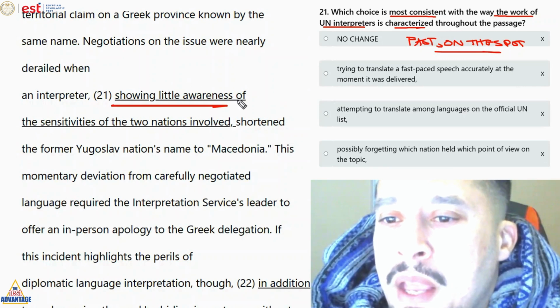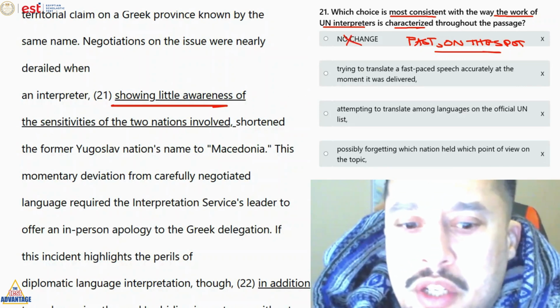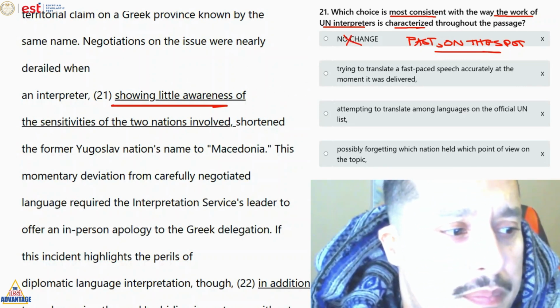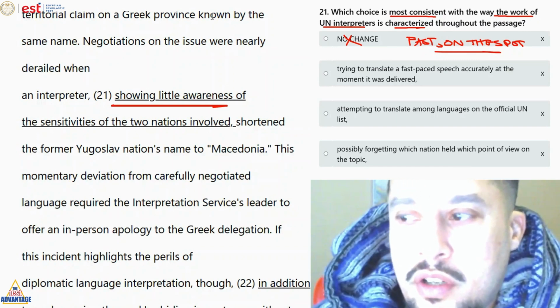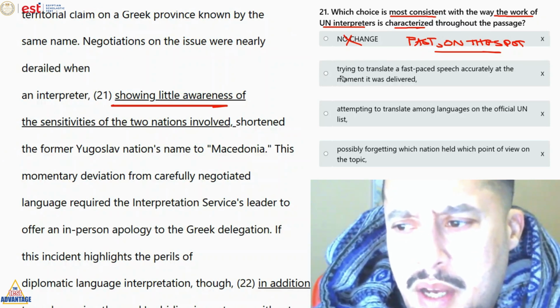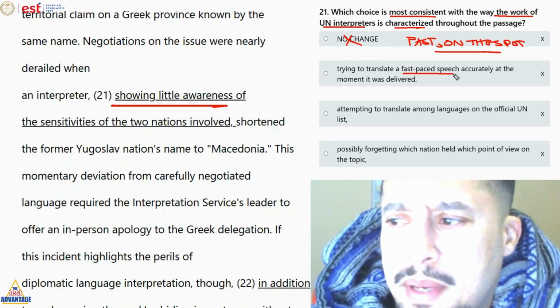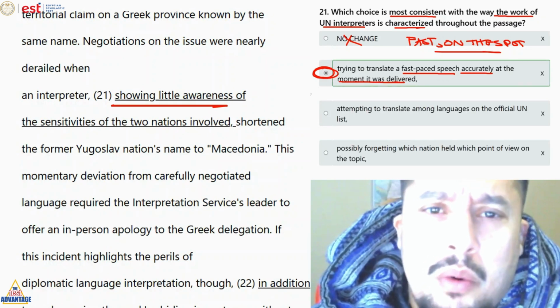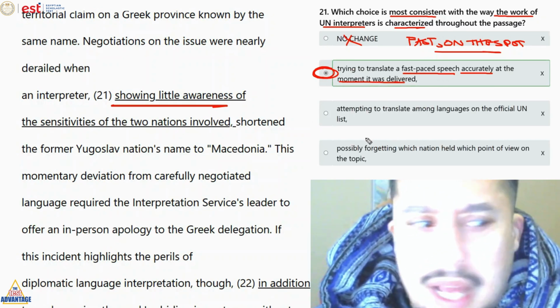Correct. So answer A عكس interpretation ده. Answer A عكس information ده. Because they discuss them as translating fast, quickly, on the spot, accurately. AX trying to translate fast-paced speech accurately at the moment it was delivered. طبعا إجابة بتاعتنا إجابة B وده characterization في الباسج كلها.